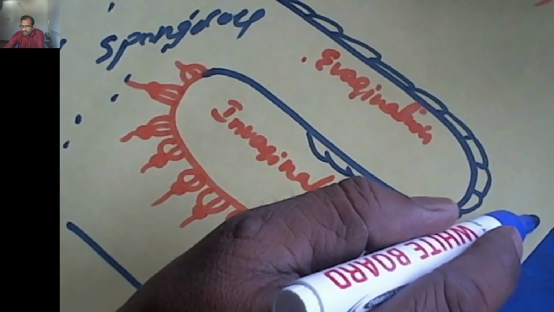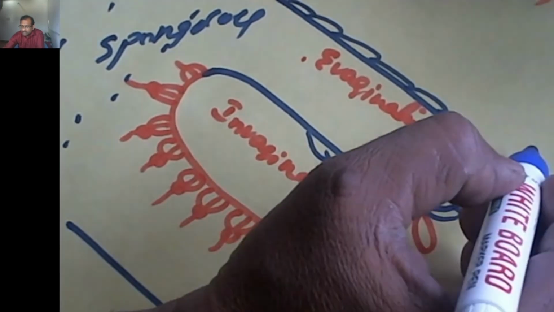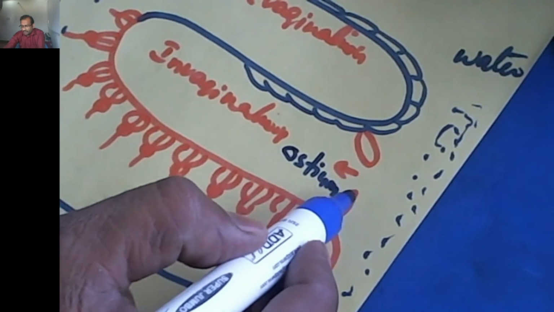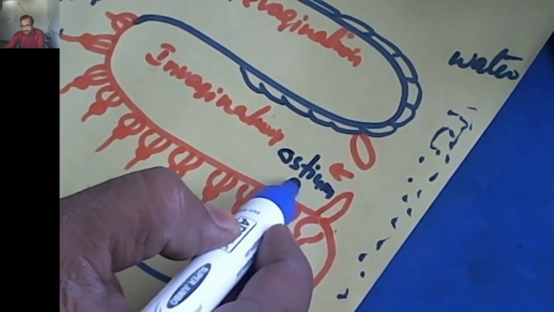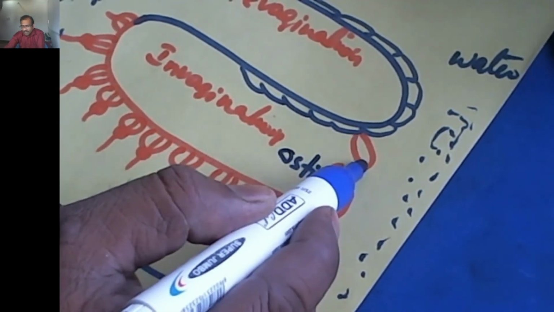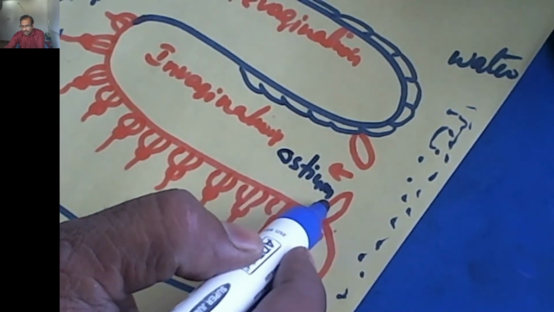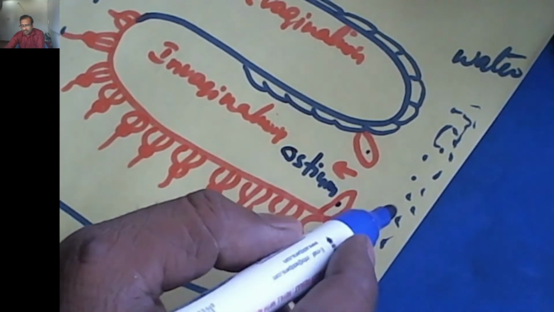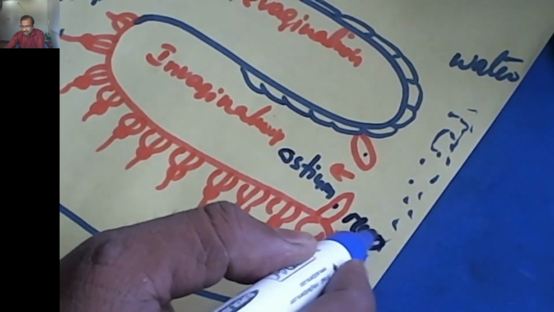Porifera are aquatic animals, so outside water is present. Every ostium is surrounded by modified pinacoderm cells. These are called myocytes.